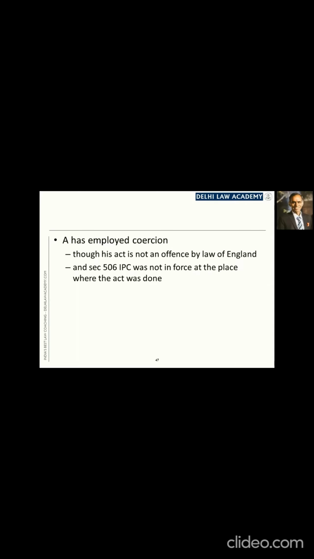Though his act is not an offence by law of England and section 506 IPC was not in force at the place where the act was done, even then it amounts to coercion, because the definition of coercion does not require that act should be an offence at the place where it is committed. It only says that the act should be forbidden by IPC. Since A employed coercion, the consent given by B is not free consent, and since free consent is not there, the agreement between A and B is not a contract and it cannot be enforced by law.